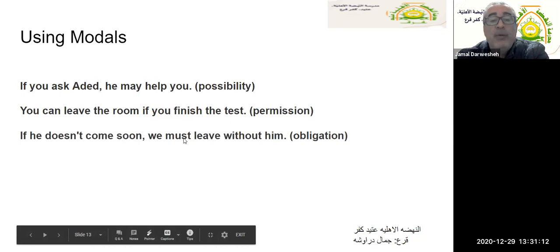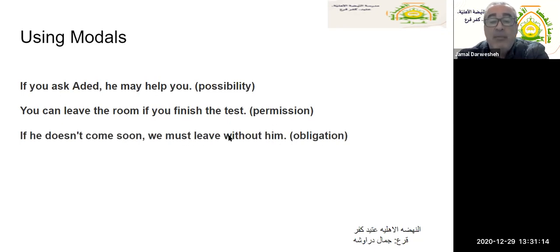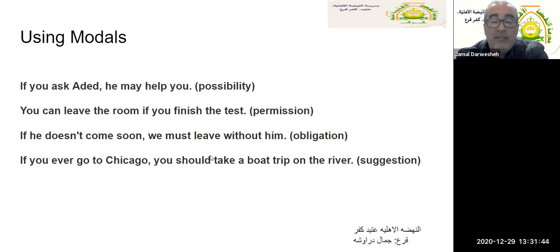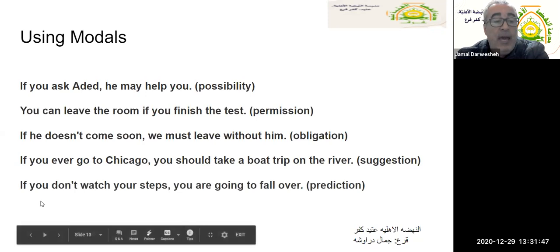If he doesn't come soon, we must leave without him. That's an obligation. We must leave without him. Okay? Or we can say we must leave without him if he doesn't come soon. So the condition that is in the negative, we can also say it with unless: unless he comes soon, we must leave without him. If you ever go to Chicago, you should take a boat trip on the river. That's a suggestion. We use should as advice or as a suggestion. And if you don't watch your steps, you are going to fall over. That's a prediction.